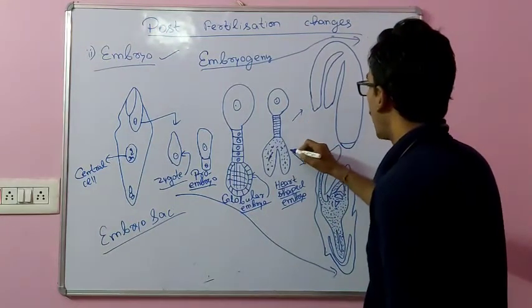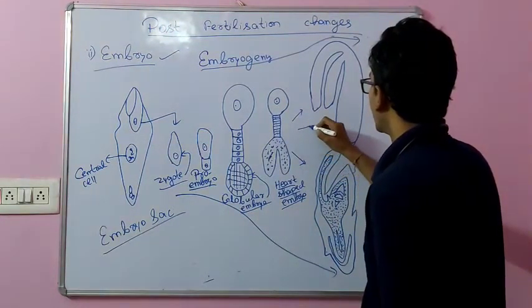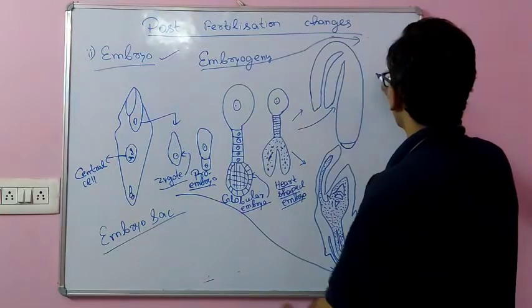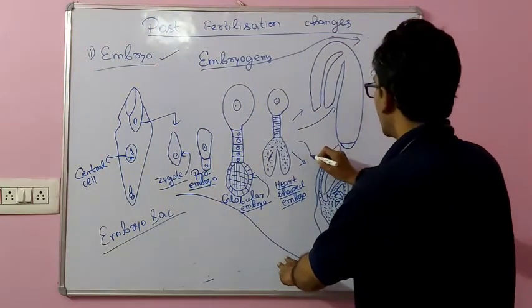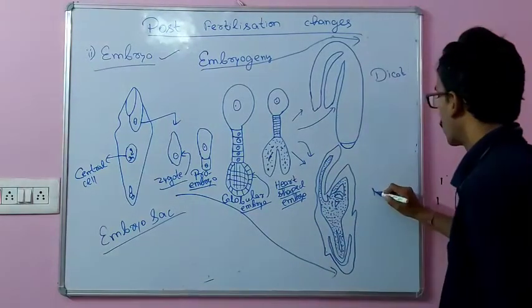See here, after the heart-shaped embryo, this structure is found in case of dicot, and this structure is found in case of monocot.